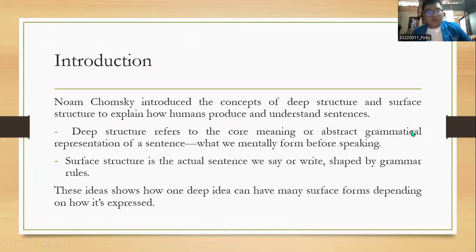Introduction. Noam Chomsky introduced the concept of deep structure and surface structure. They explain how humans produce and understand sentences. The first one is deep structure, which refers to the core meaning or abstract grammatical representation of a sentence, which is what we mentally form before speaking. Surface structure is the actual sentence we say or write, shaped by grammar rules. This idea shows how one deep idea can have many surface forms depending on how it's expressed.